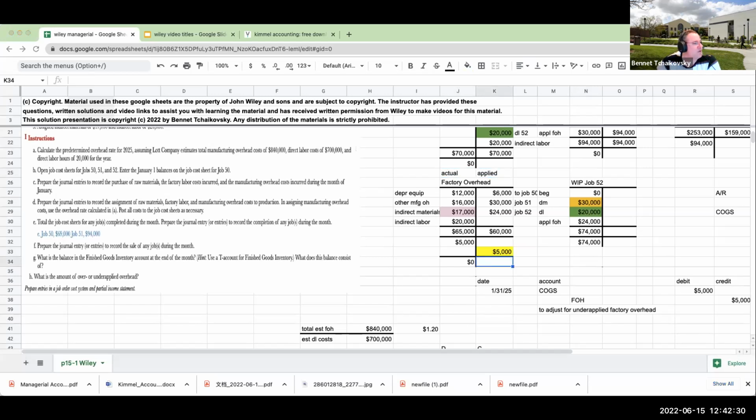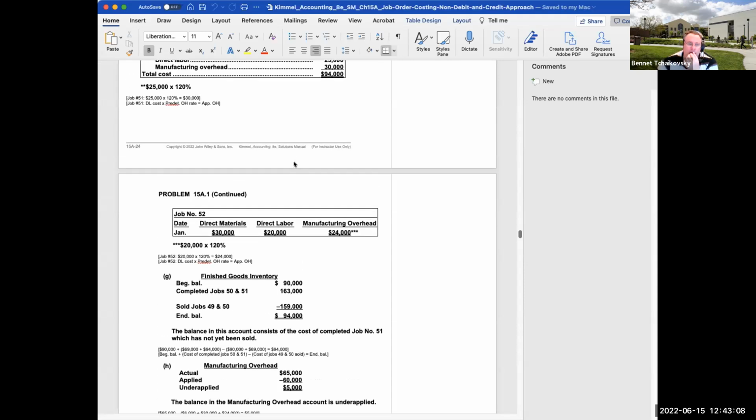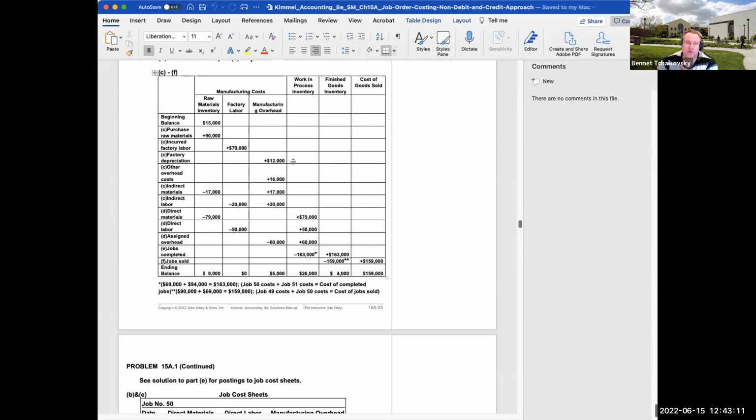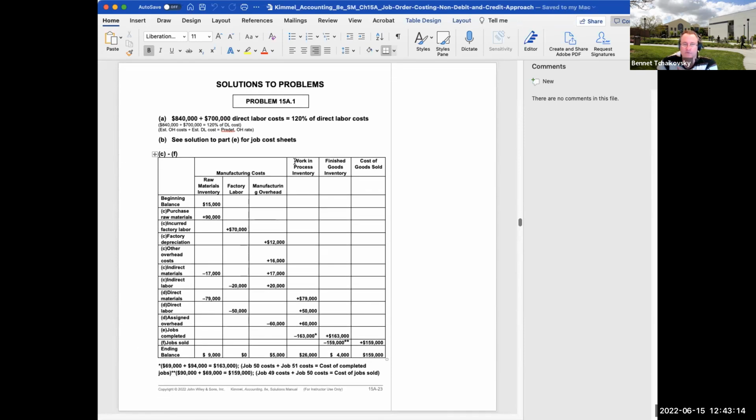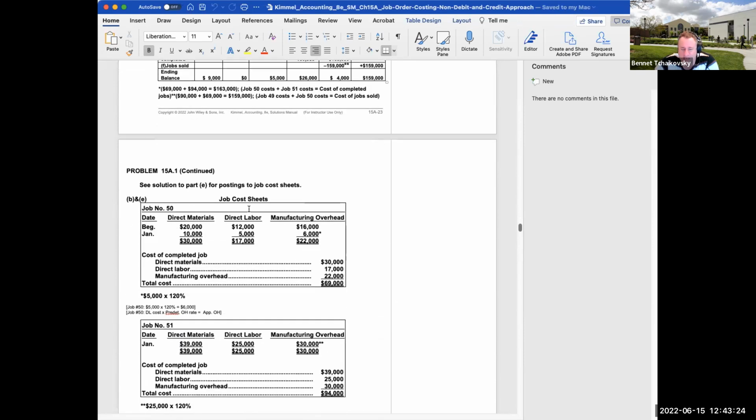Again, if you're looking at the solutions for this, we all do our solutions differently. But as I'm preparing these for job order costing, I am a huge believer in T accounts. This is the solution manual being used for problem 15.1, and when you look at how this is set up, and by the way, I'm not bashing Wiley or McGraw-Hill, I'm just such a huge believer in T accounts.